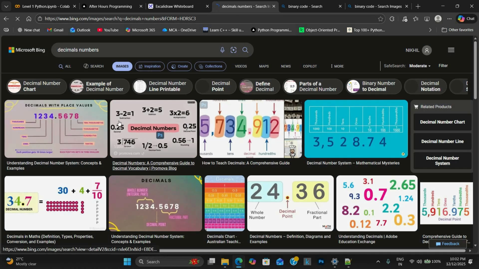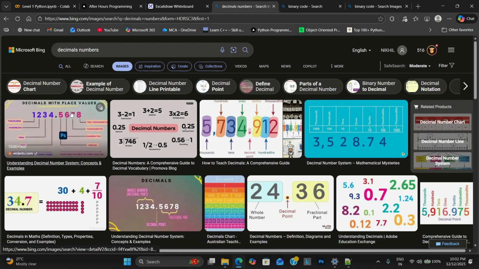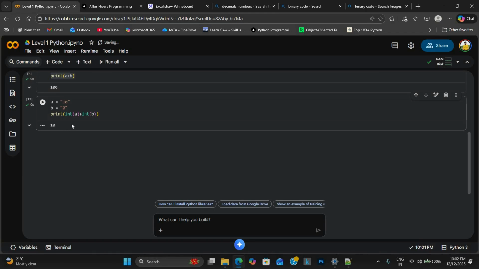Yeah, I know these are the decimal numbers. I just want to show you how decimal numbers look like. I know everybody has some basic idea about decimals, but yeah, it's my stupidity. Sorry for that.